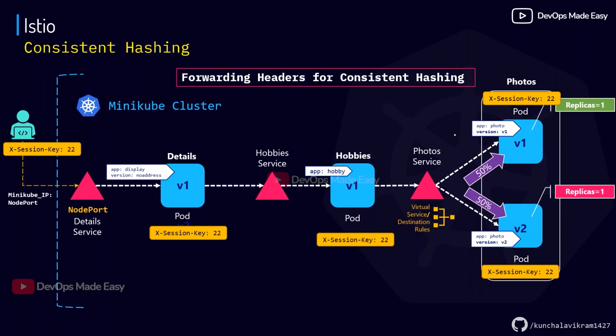Now imagine, even though I have 5 and 5, I always want 100% of the traffic to go to v1, and nothing should go to v2. Is that possible without using additional configuration? It is not possible, right? Because for a service, it only looks at the 10 pods as a whole. It will not know how to route the traffic only to v1 or v2, because a service is nothing but a routing rule created inside the host machine. These are not running instances like your pods. These are just configurations.